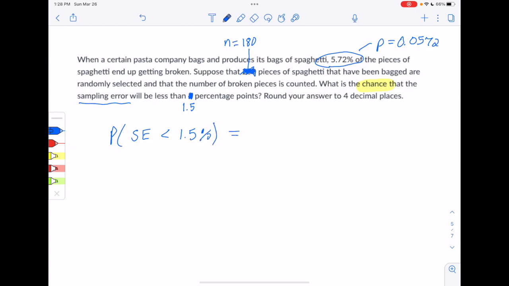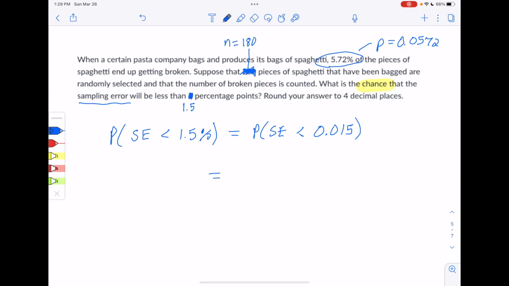But when we work with percentages, we want to change that to decimal form. So we're going to actually look at what's the probability that the sampling error will be less than 0.015. Sampling error can mean different things. It depends on our context. We're in the context of proportions here. So when you're doing proportions, you're using a sample proportion p-hat to try and estimate a population proportion p. So when they talk about the sampling error being less than 1.5 percentage points or less than 0.015, they're asking about the probability that our p-hat would be less than 0.015 away from the true proportion p.